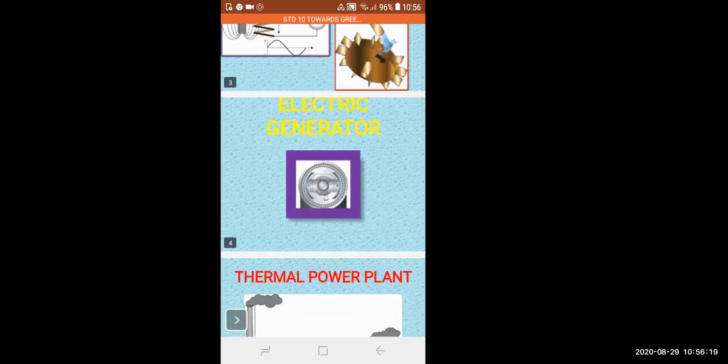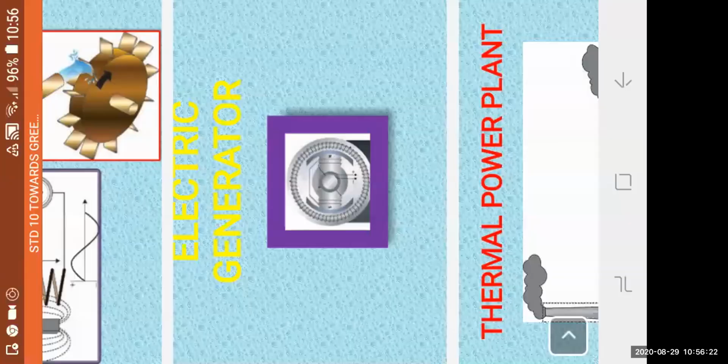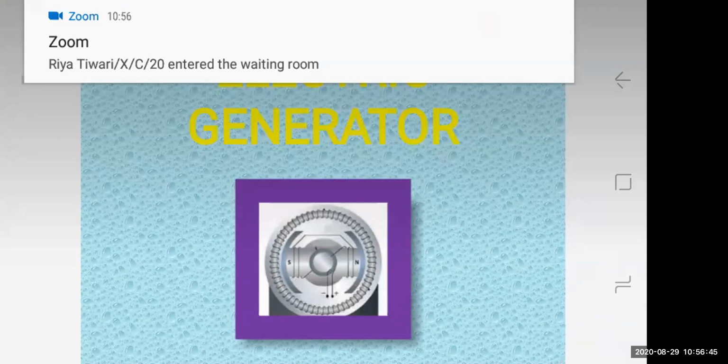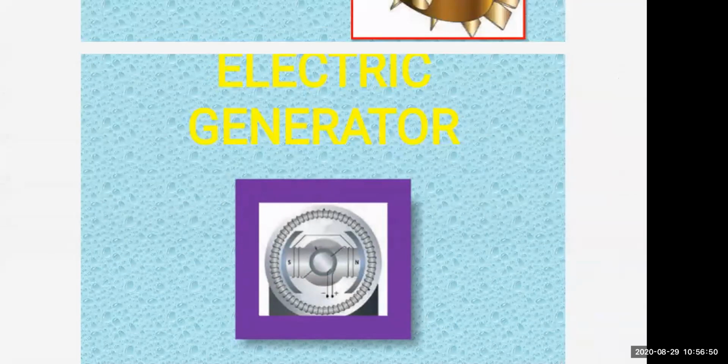Now here in the diagram, you can see the electric generator. This is the diagram which shows the electric generator, which is having a rotating electric magnet. In the center you can see the diagram shows an electric magnet which keeps on rotating. And what is generated, as you all told me? Electrical energy is generated. When it rotates, the electrical energy is generated. So a proper energy source to run the turbine we need. Then the turbine rotates and the generator will generate the electrical energy.